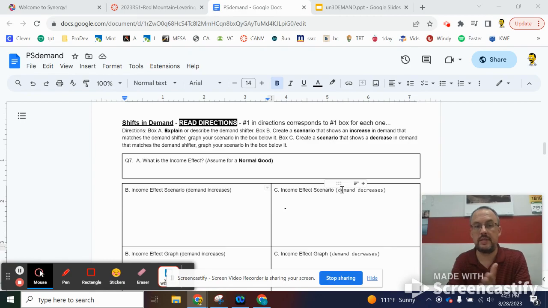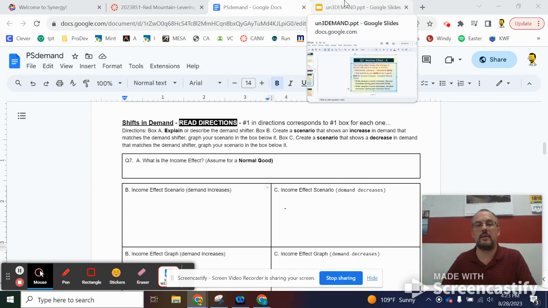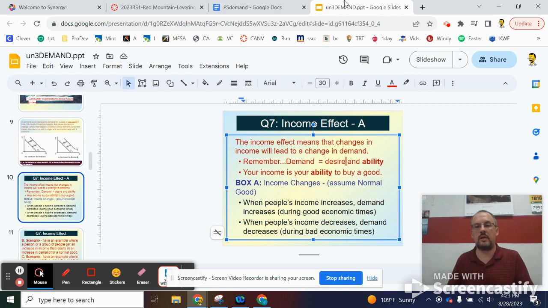First, you're going to do Q7A. What is the income effect for a normal good? This is essentially like a definition or an explanation of this category. Essentially, what we're going to see is that your income will affect your demand for a good. If you have more money, you can demand more goods and services. If you have less money, you can demand less goods and services.